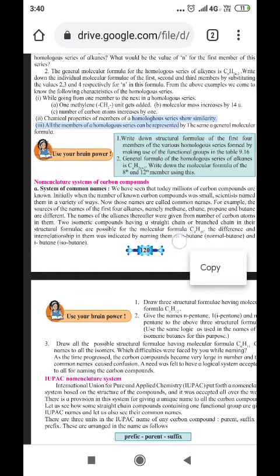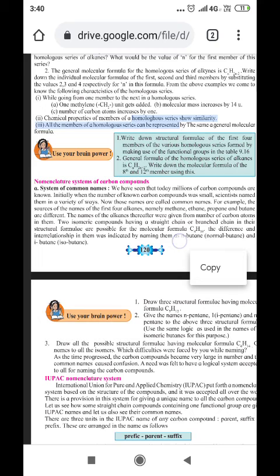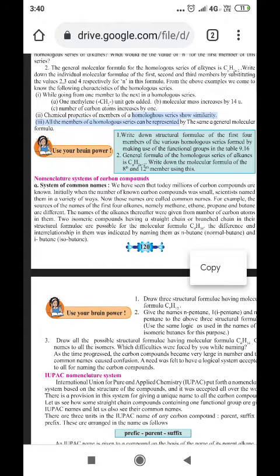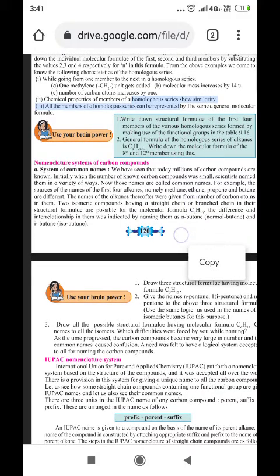From the above examples, we come to know the following characteristics of homologous series. First of all, if we put n equals 2, the formula will become C2H2. If we take n equals 3, the formula will be C3H4. If we take n equals 4, it will be C4H6 and so on. A. While going from one member to the next in a homologous series, one methylene, that is CH2 unit, gets added.